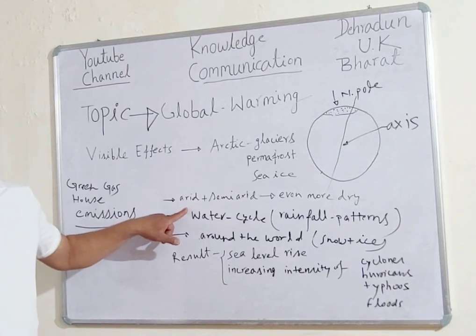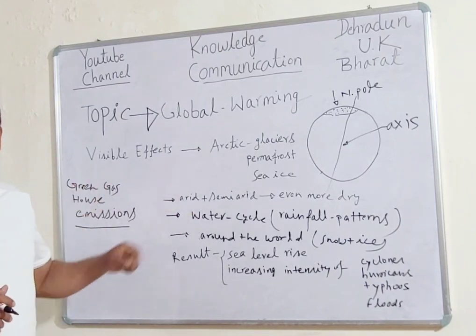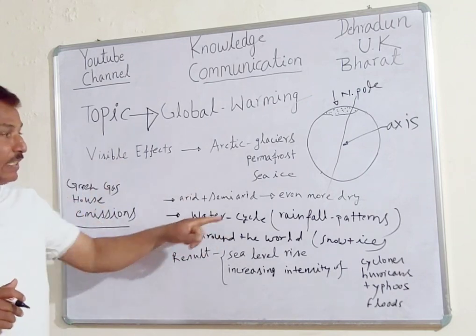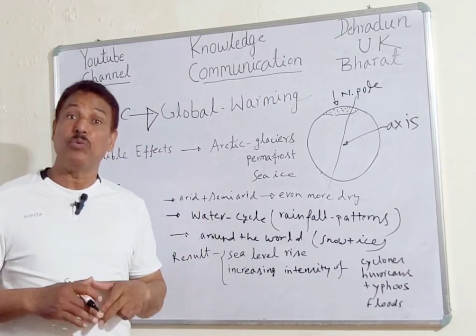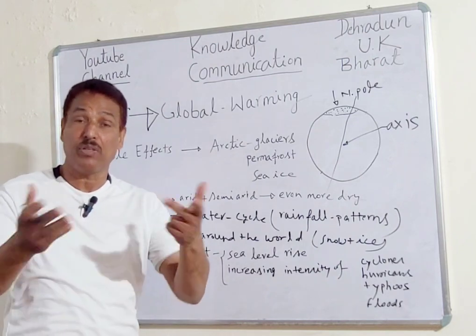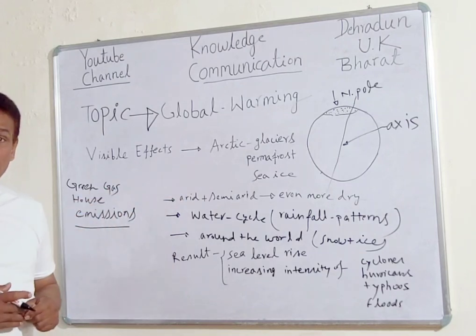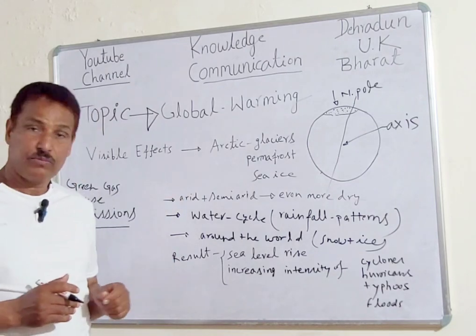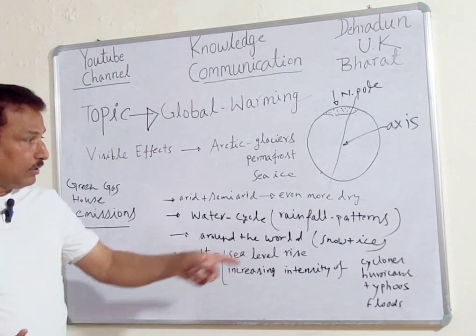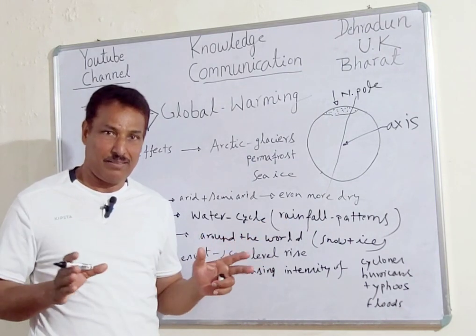So what are the other results? Arid zones, semi-arid zones are turning into even more arid zones, even drier. They are becoming more and more dry. The water cycle is being affected. The rainfall patterns are shifting, they are changing.